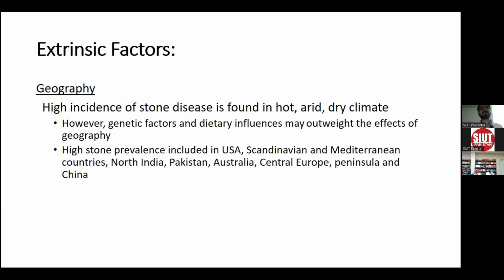Then we come to the extrinsic factors. Extrinsic factors are not intrinsic to the patient and can be modified in some cases. First of all is geography.